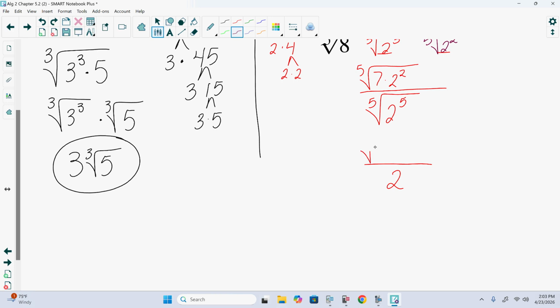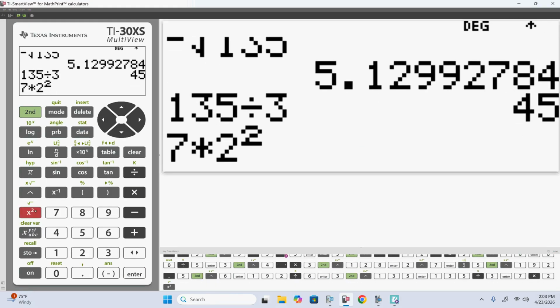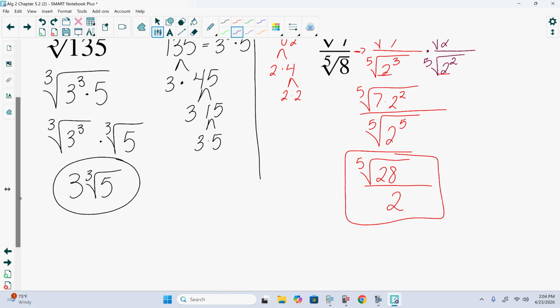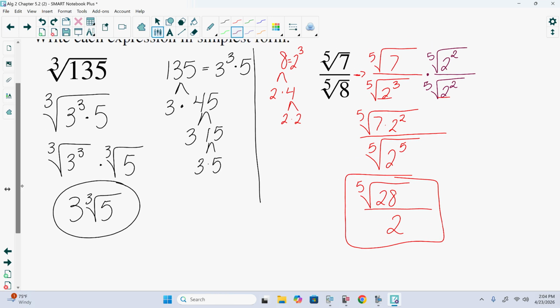And instead of leaving it as the fifth root of 7 times 2 squared, well, 7 times 2 squared is 28. We're just going to rewrite it as the fifth root of 28 over 2. 28 and 2 will not simplify because we don't actually have 28 on top. We have the fifth root of 28, which, well, it can divide by 2. We're just not going to do that. Questions on this so far? Now, if that denominator had been a prime number, we don't have to do the factor tree. We can just multiply it by itself the number of times we need to simplify that radical.